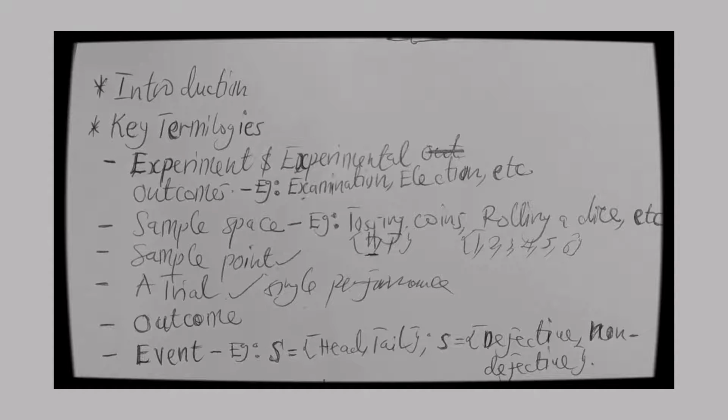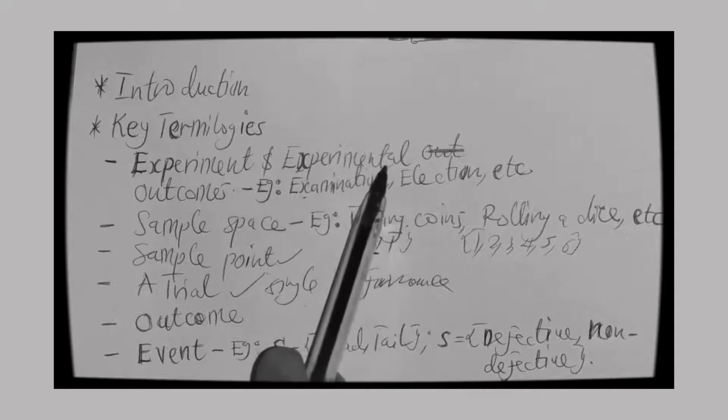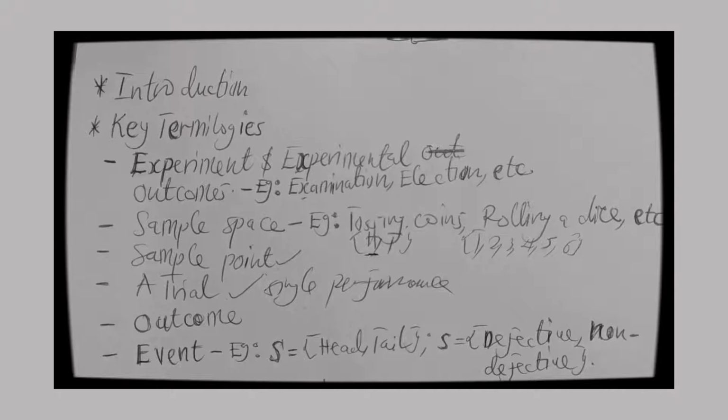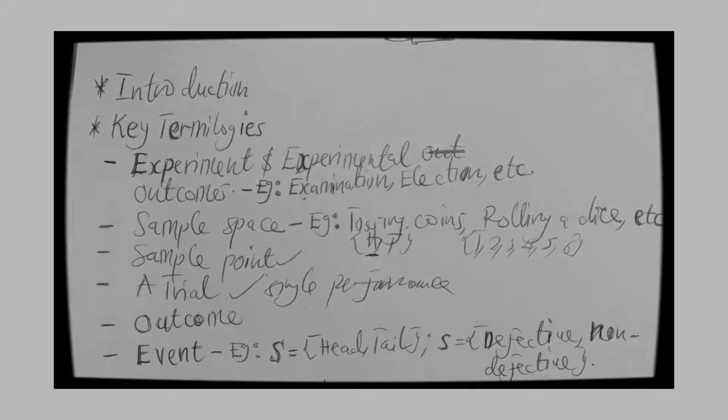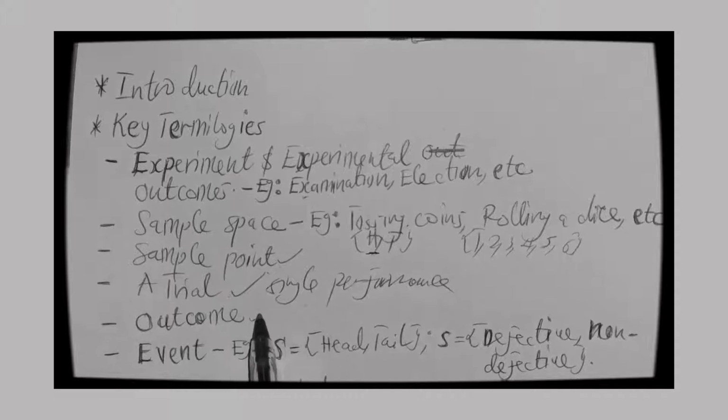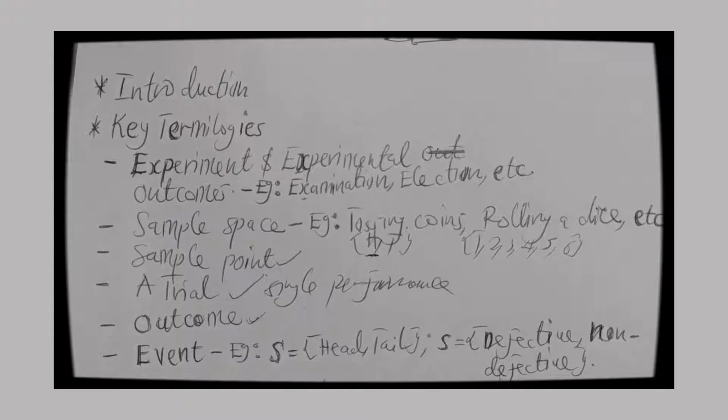All right, and once you perform any experiment, it is certain that you're going to get an outcome. And I think you have already defined the outcome from the experimental outcome, where I define it as the result that is generated by undertaking an experiment. So an outcome here is a result of an experiment. So take note. An outcome is a result of an experiment.